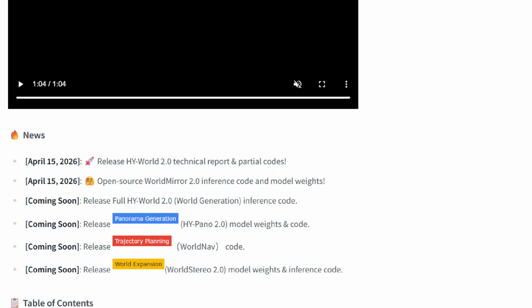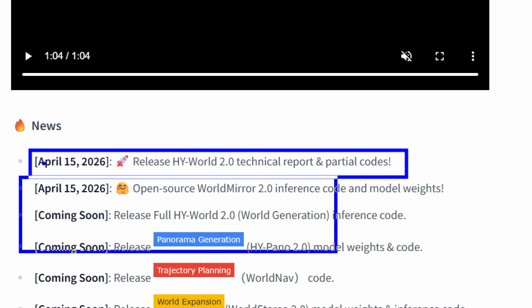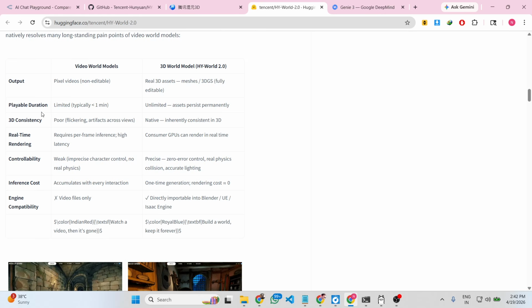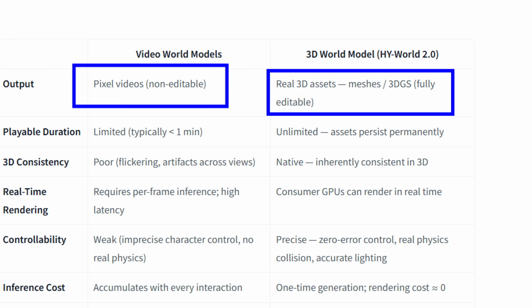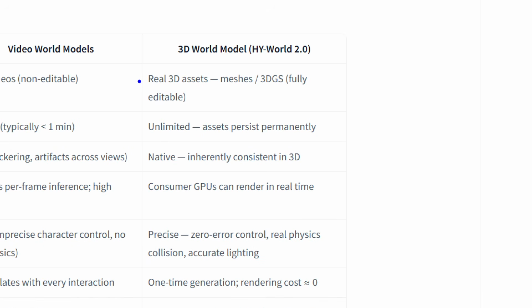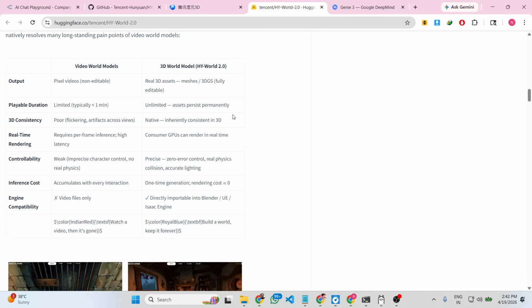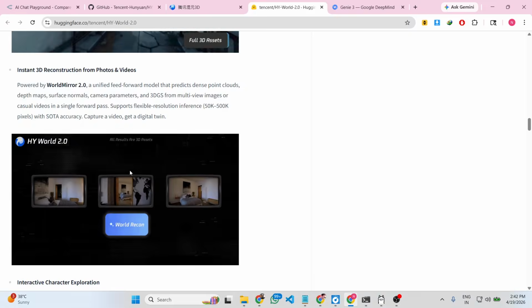So it is released on April 15th. As you can see, it is just released, HY World 2.0. You can just see here, it has all the features, and it's completely open source. And output, as you can see, it generates pixel videos, non-editable. This generates real 3D assets. Completely all the game is editable. Unlimited assets persist permanently. It also consumes GPU in real time. So these are some of the things here.